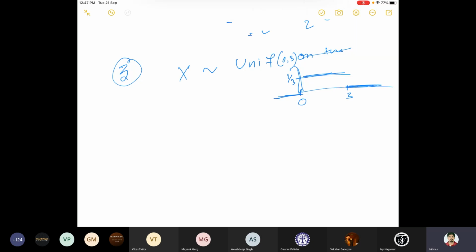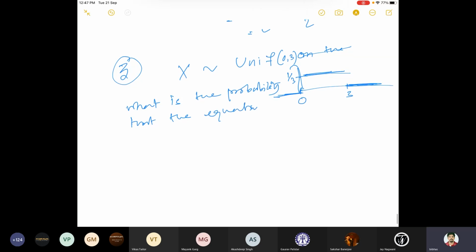Okay, now my question is, what is the probability that the quadratic equation, let's say 4t square plus 4t x plus 2 is equal to 0, has real roots.